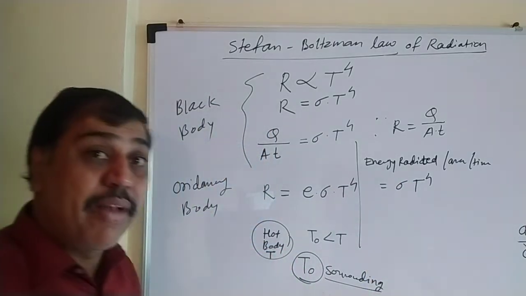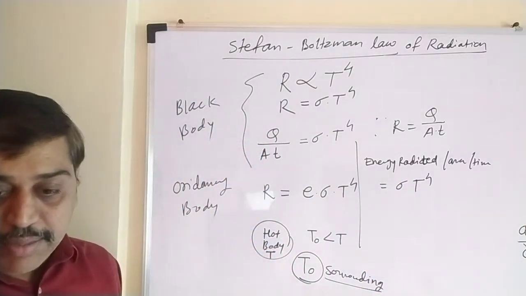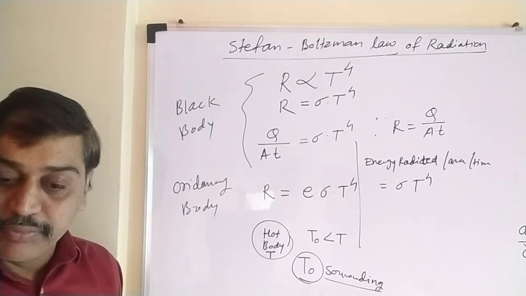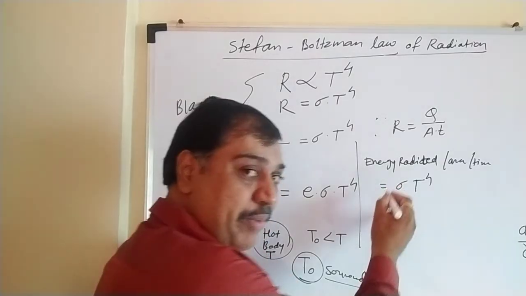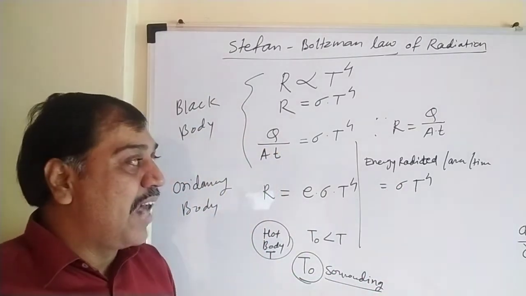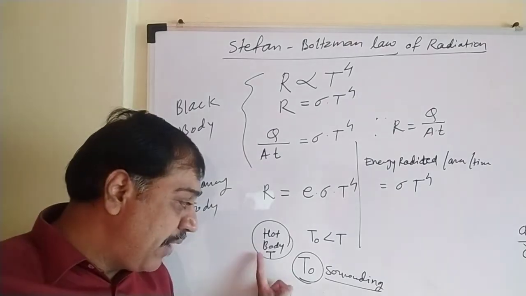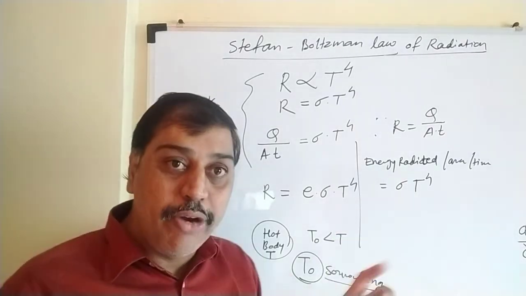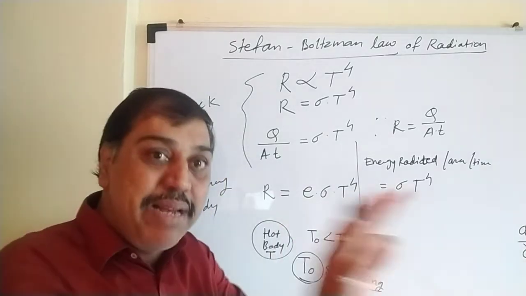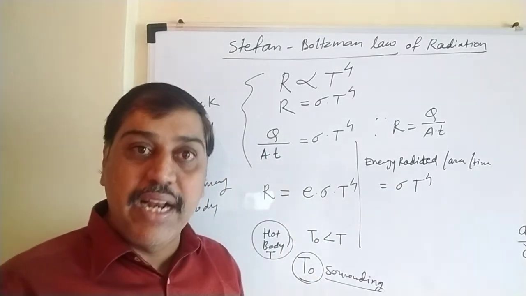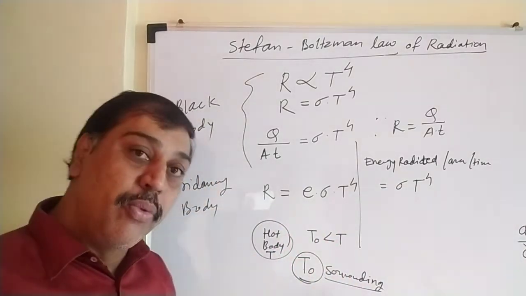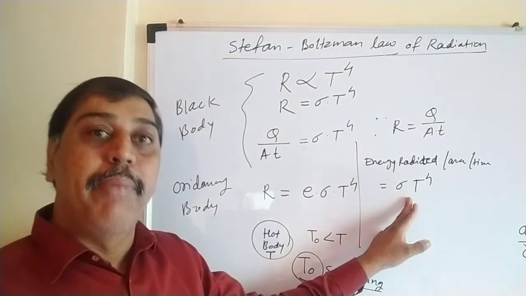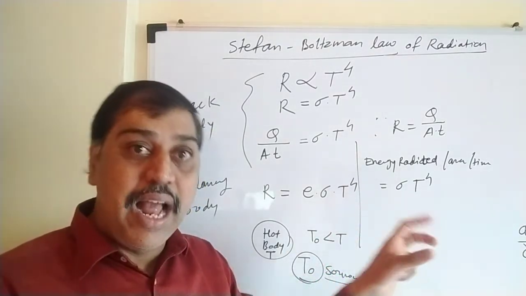And this is for a perfectly black body. What about an ordinary body? It would be the same, only E would come in here, that's it. So this much energy is radiated by the hot body when it is kept in a cooler surrounding. Opposite to this, how much energy does the hot body absorb? This radiated, meaning emitted, is by the black body. But at the same time it radiates as well as absorbs.